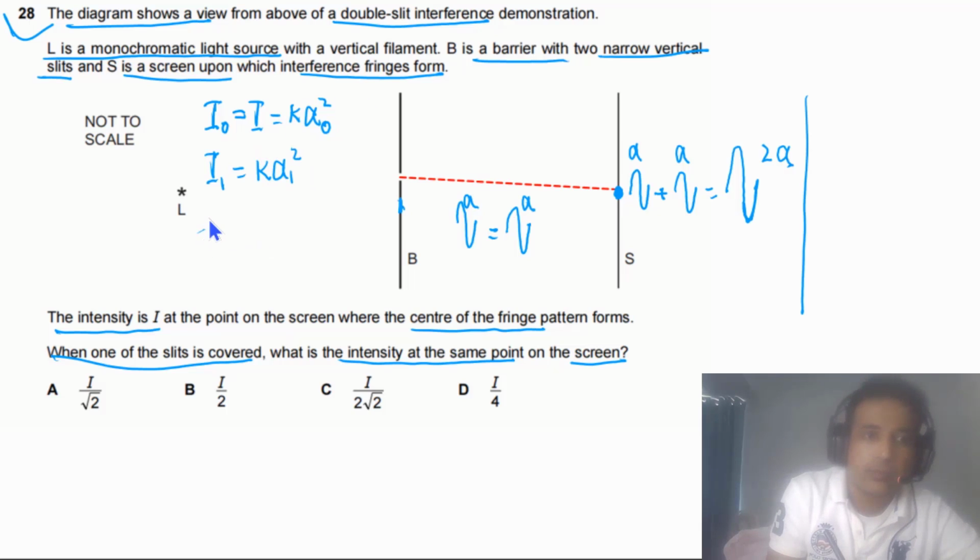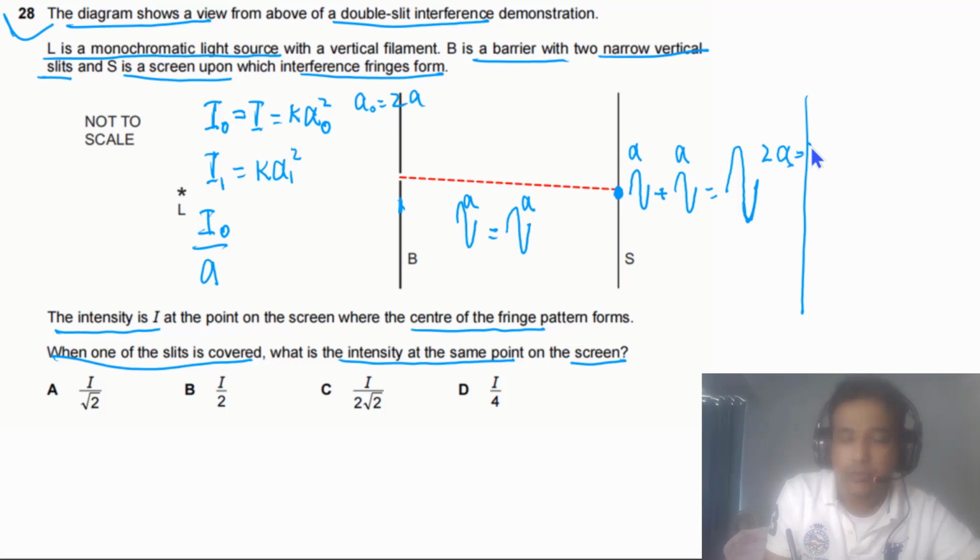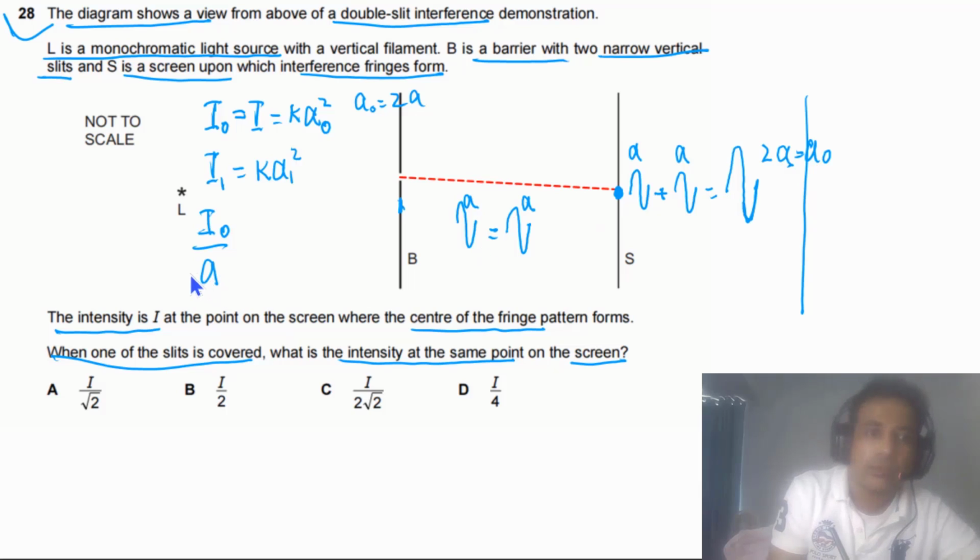So I1 over I naught equals A square over A naught square, where A naught is equal to 2A, so A naught square is 4A square.